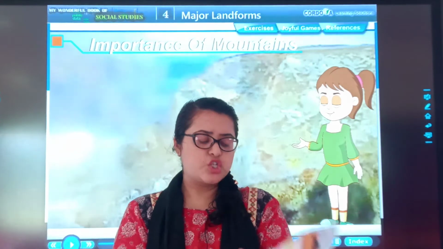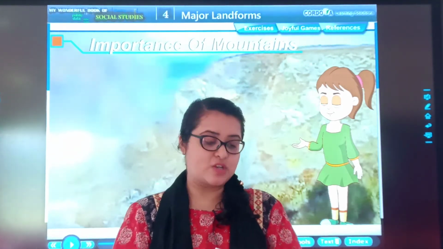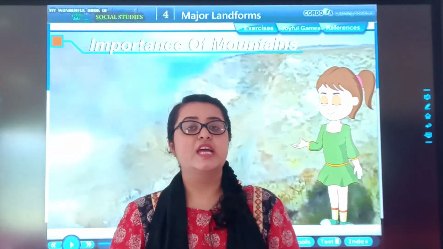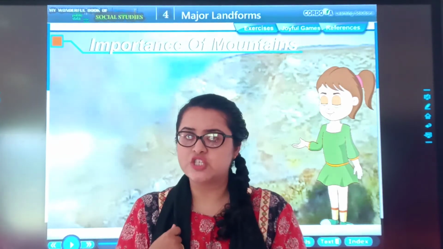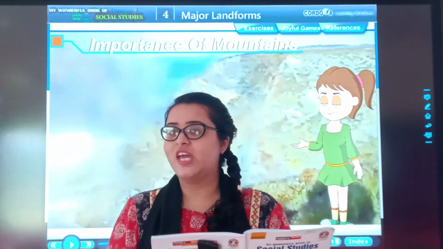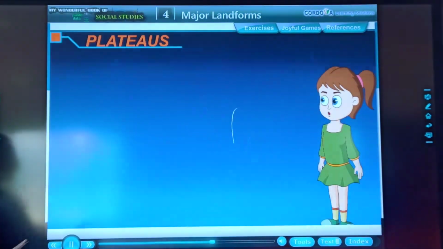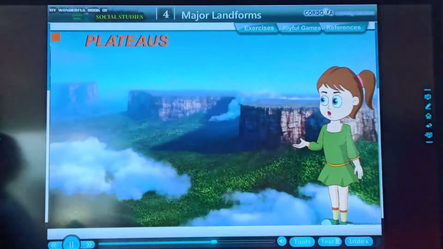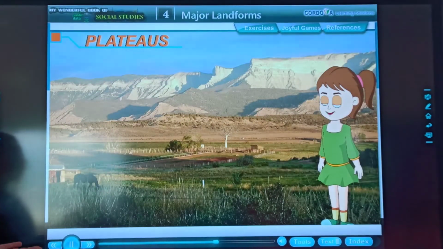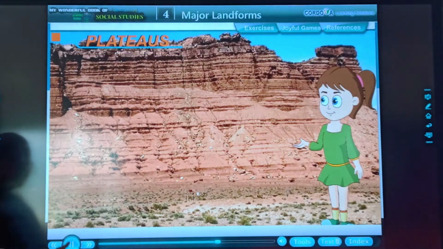So students, should we keep here or we should cover the plateaus as well? Okay. So let's cover the plateau in this chapter, in this video, and then we will move to the next topic in the next video. A plateau, with a flat top, also called a tableland, the surface of the plateau is often cut by rivers and streams.